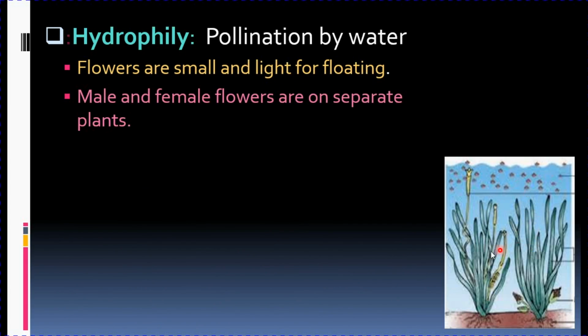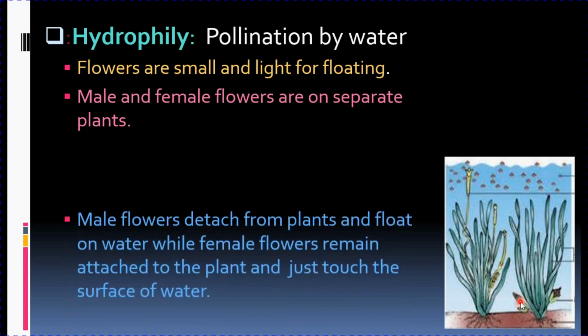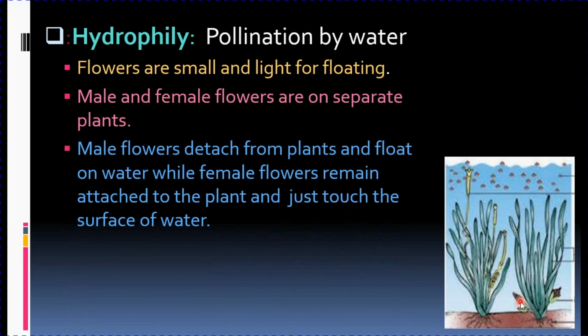Now this is the female flower and these are the male flowers. When the male flowers mature, they detach from the plant and float on water. While the female flowers, you can see, just touch the surface of water.